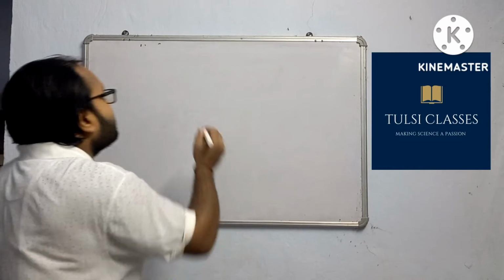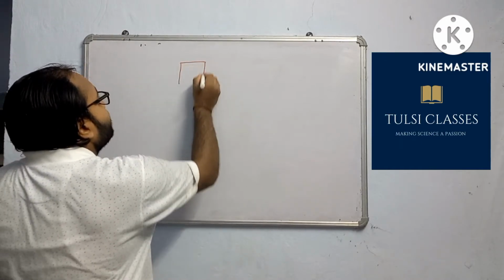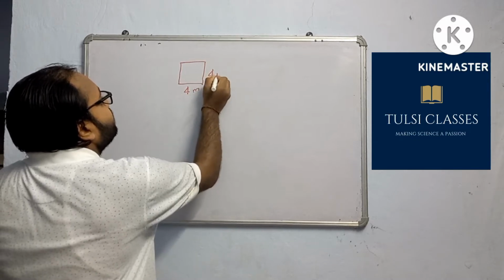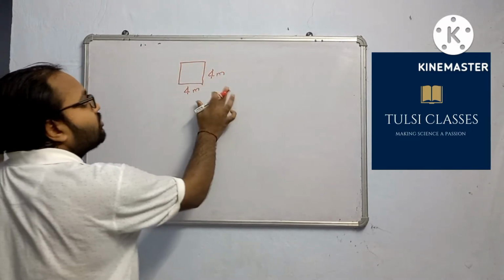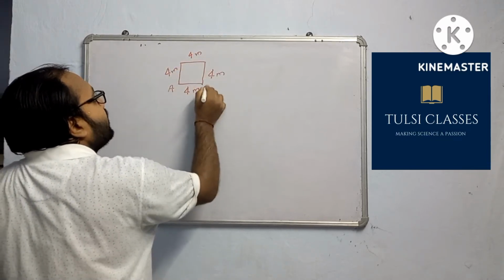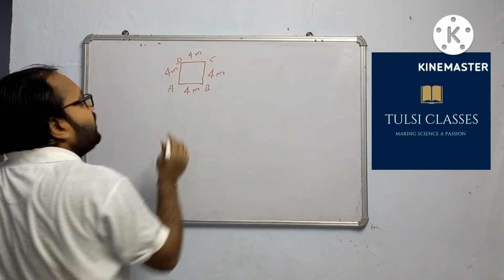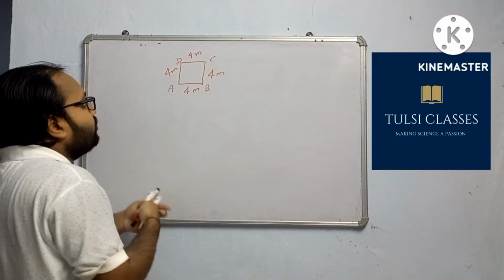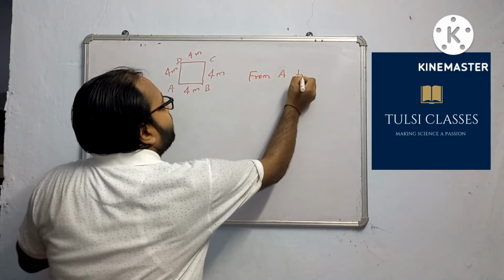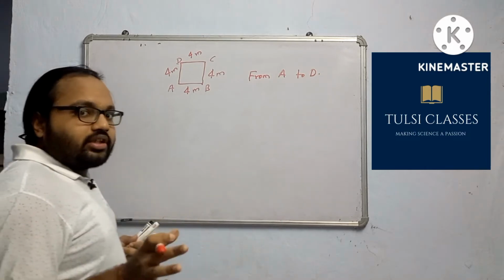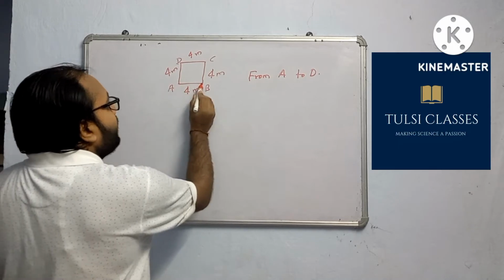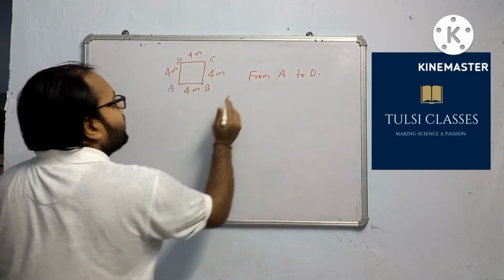So if I say there is a square path of side 4 meter, and a person starts moving from point A and moves till the point D, from A to D. What is the distance travelled by the person and what is his displacement? For distance travelled, we will add AB plus BC plus CD. Three distances we will add.